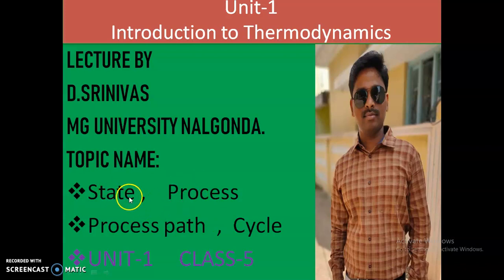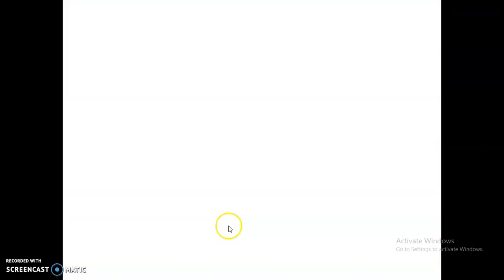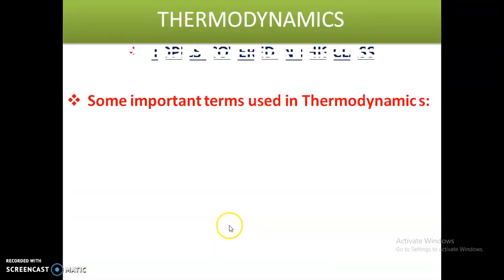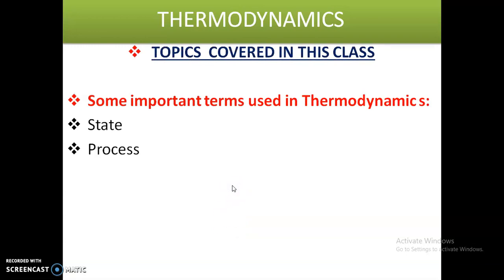Today our topic is state, process, path and cycle. These are some of the fundamentals of thermodynamics. Listen carefully. This is unit 1, class 5. In this class, we are going to cover these topics: state, process, path and cycle.